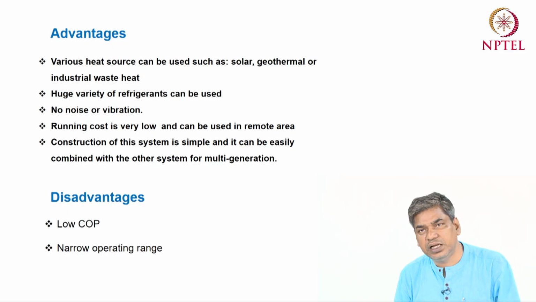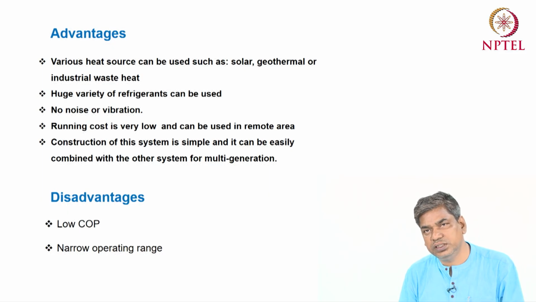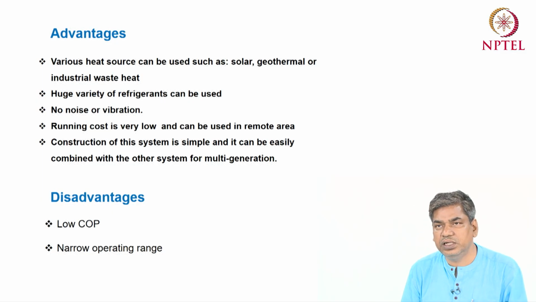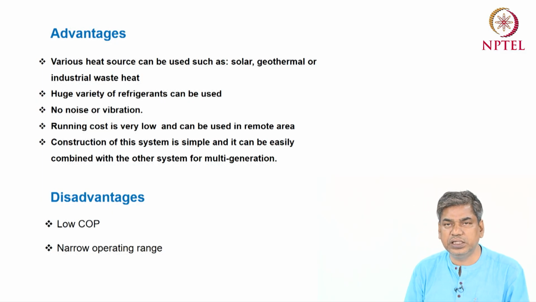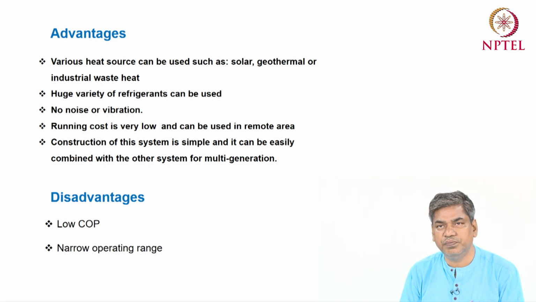So the running cost of the ejector refrigeration system is very low, and it can be used in remote areas, because the electricity consumption of the pump is very small. That means the pump can be battery driven.